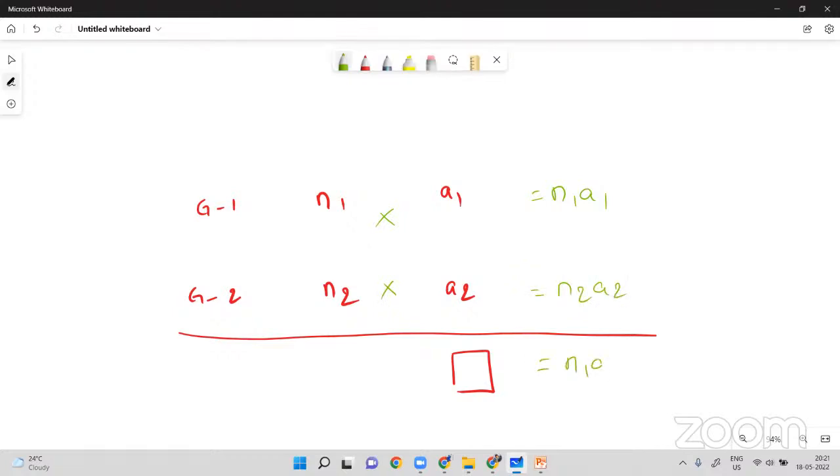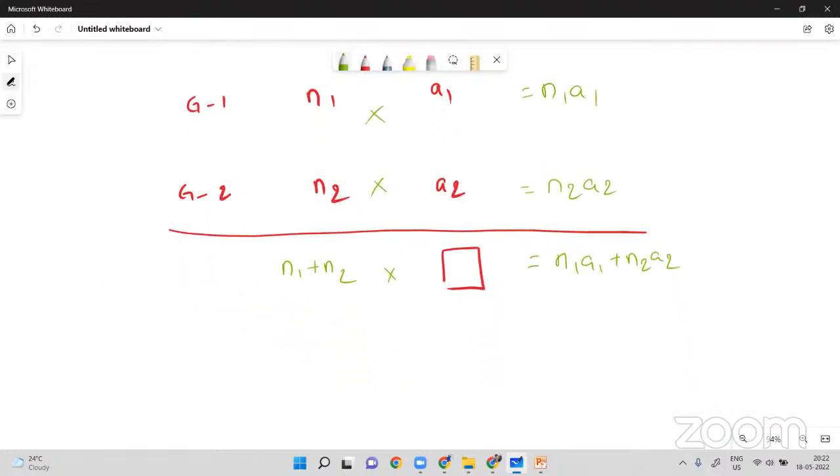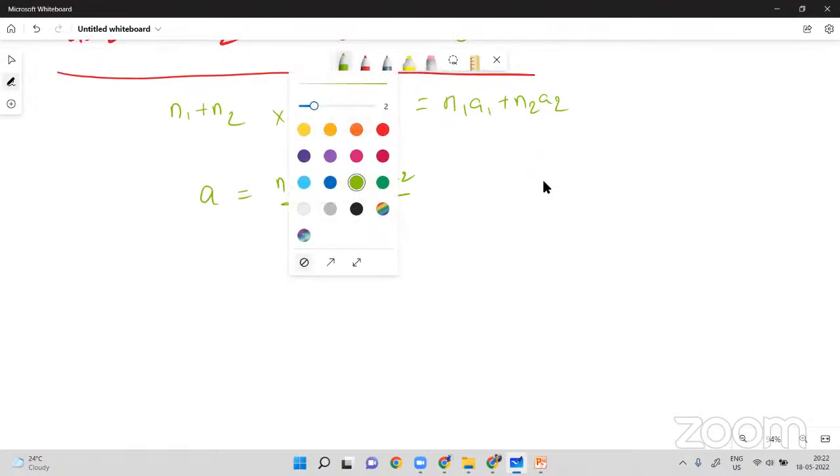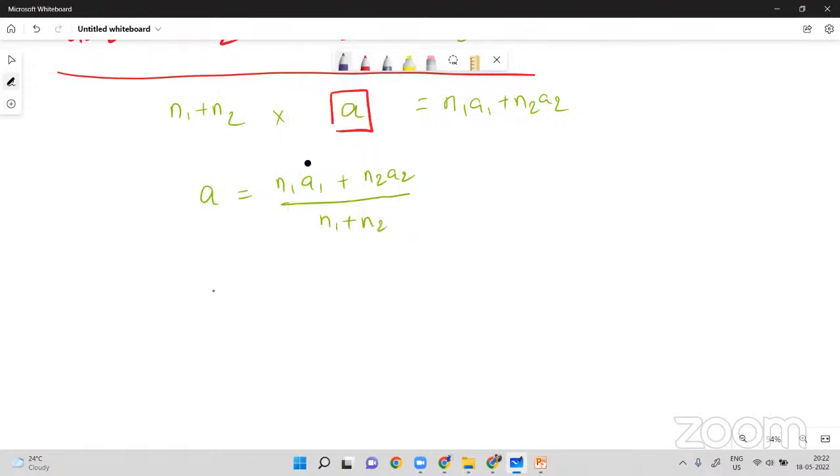Together n1 a1 plus n2 a2 is the total of all the groups. Now how many people do we have? n1 plus n2. So just imagine the average is a. Now a is equal to (n1 a1 plus n2 a2) by (n1 plus n2). This is what we did, yes or no? Now the same question I'll extend here. See how I am going to extend it and how it will result. So let's continue this.